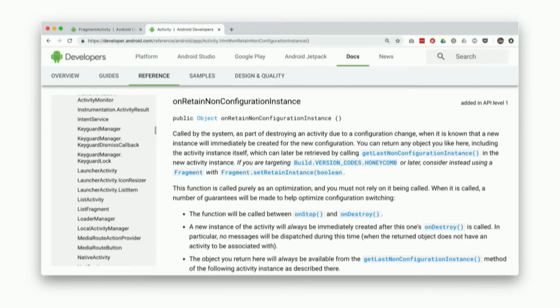So it took 10 years for Google to use API level 1 to provide us with a really nice way of surviving configuration change. We could actually do it ourselves because the API was there since day one. And the best part is there is information that we shouldn't be using it, and yet Google is using a very similar API, but not in Android itself, but rather in a support fragment library.